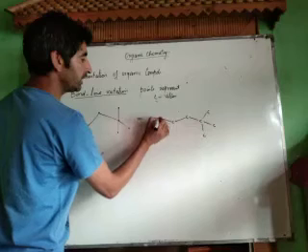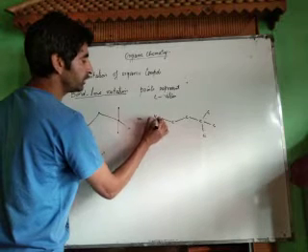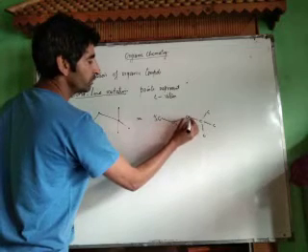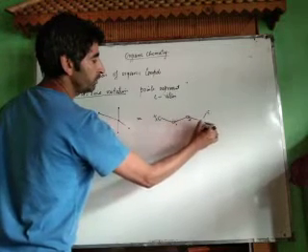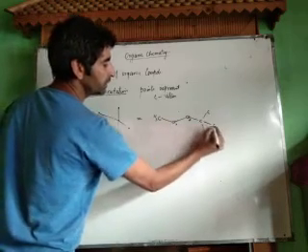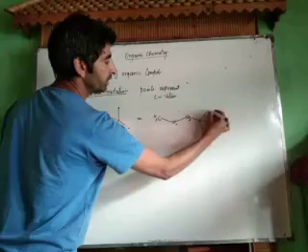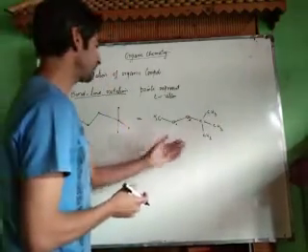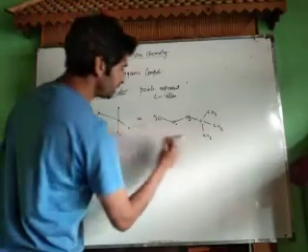Carbon is tetravalent, we need to use 3 hydrogens over here. We use 2 hydrogens here, and 2 hydrogens here. 1, 2, 3, 4, no hydrogen is required here. Here we use 3 hydrogens, here 3 hydrogens, here 3 hydrogens. This is called extended form, or we can write this extended form like this.